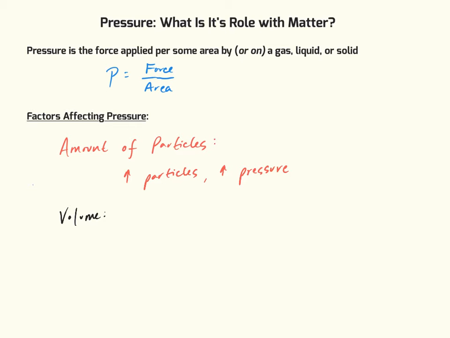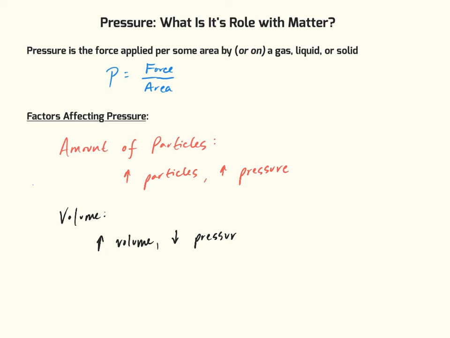If I increase the volume of the container that gas is in, that's going to spread those particles out. So there's going to be fewer collisions between those gas particles. So if I increase my volume, I'm going to be decreasing the pressure.